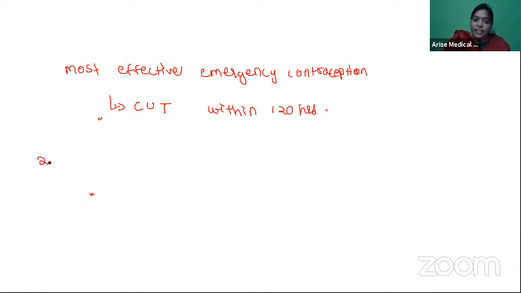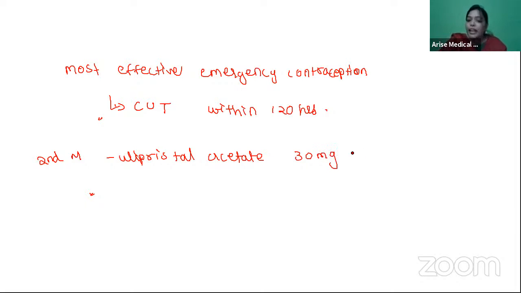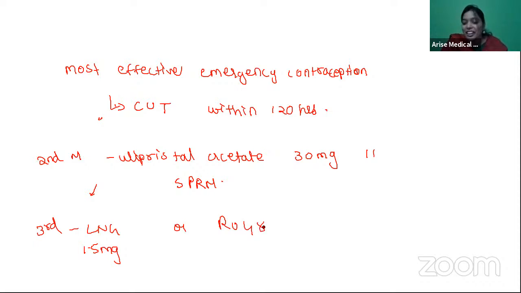Second most effective is ulipristal acetate. The dose of ulipristal acetate as an emergency contraception is 30 milligrams single dose within 120 hours. It's a selective progesterone receptor modulator. Third rank is shared by two drugs: LNG, which is 1.5 milligrams within 72 hours, or you can also give RU486.